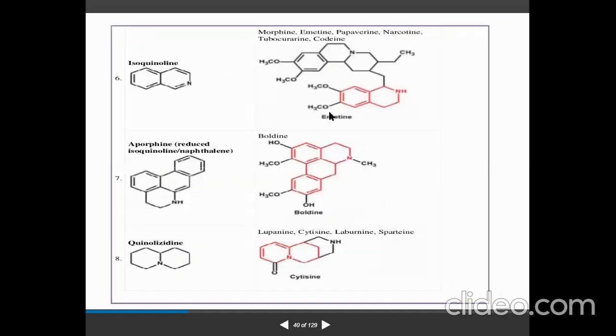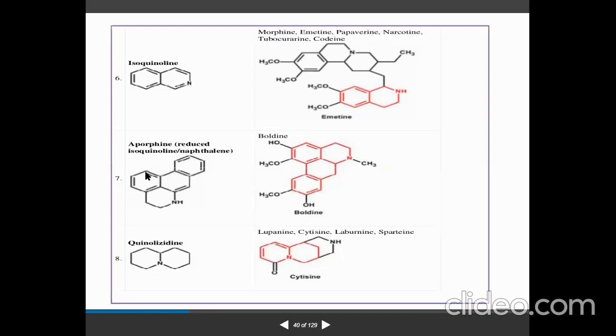Isoquinoline, there are so many. Emetine is an example of the isoquinoline type of alkaloid. You can see here the same structure, isoquinoline, where the nitrogen atom is fixed in the opposite position. What are the other examples in isoquinoline? Morphine, papaverine, narcotine, then tubocurarine, then codeine.